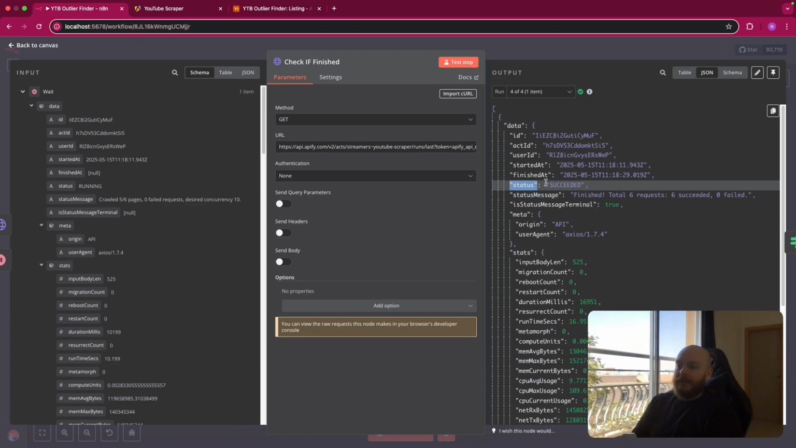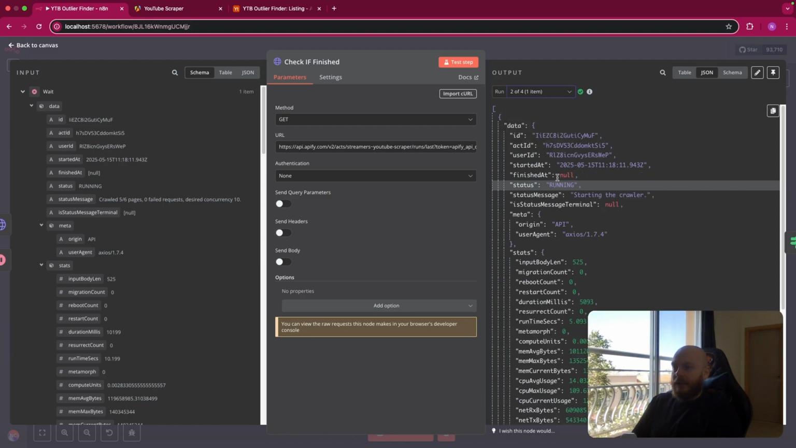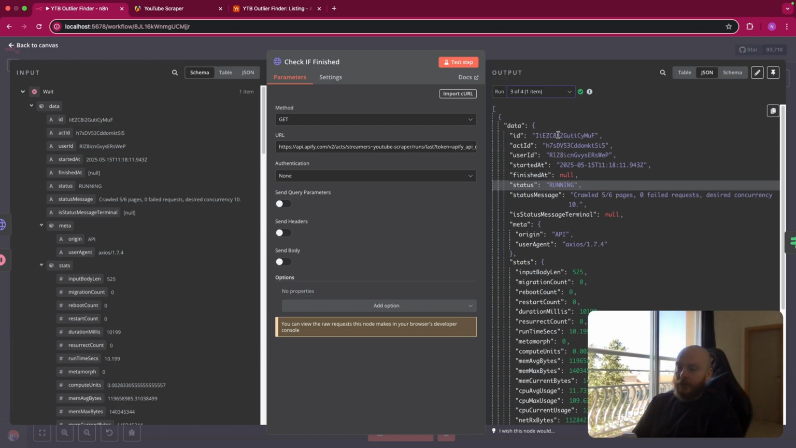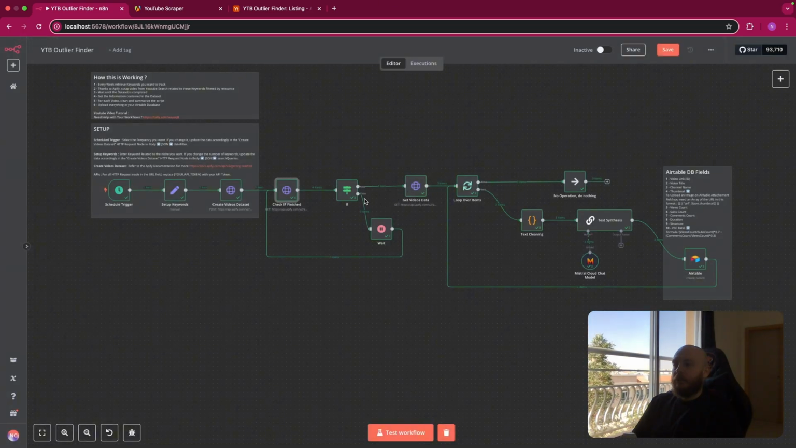So as you can see, this has succeeded because I've already run the workflow. But as you can see here, if you're looking at the first one, it's running. The second one is running. The third one is also running. And finally, the last one is succeeded. So this is where we move on to the next step.